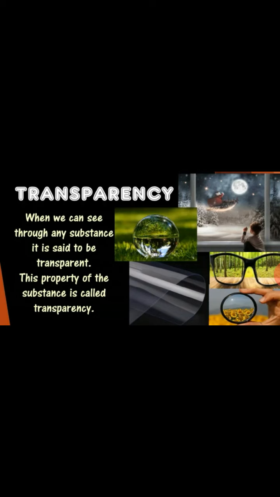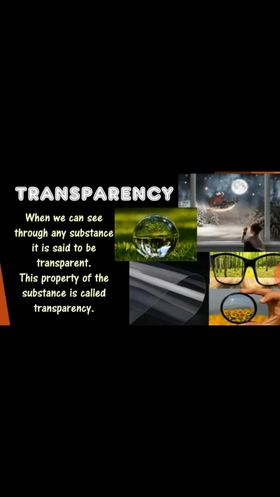Transparent materials allow almost all the light to pass through them, due to which we can see the objects behind them clearly. For example, glass, air, plastic, water, right? These are all transparent. Glass test tubes and beakers are transparent.